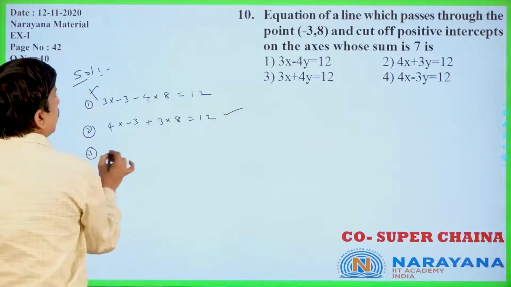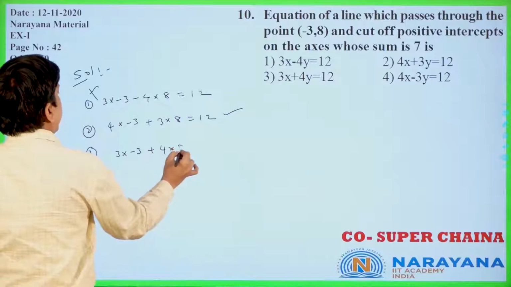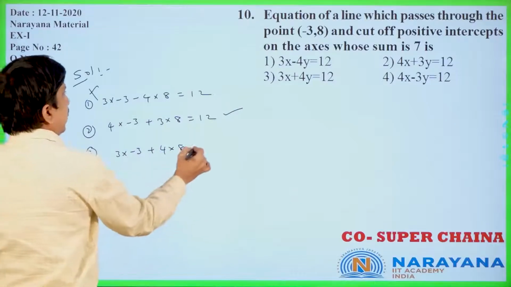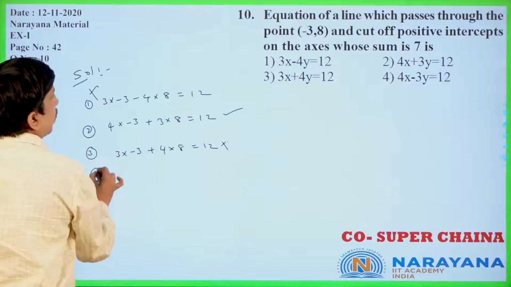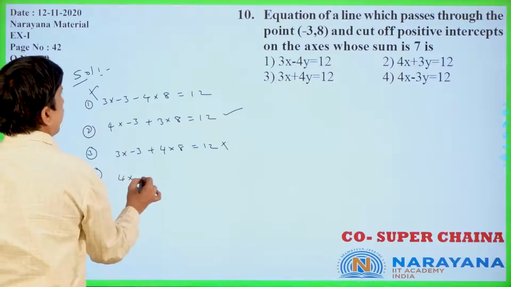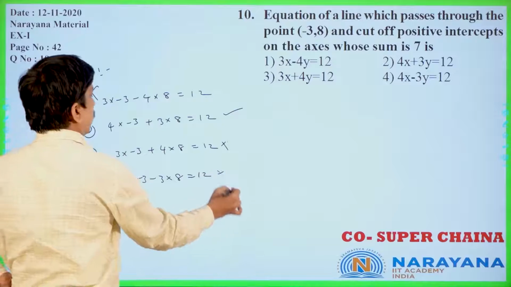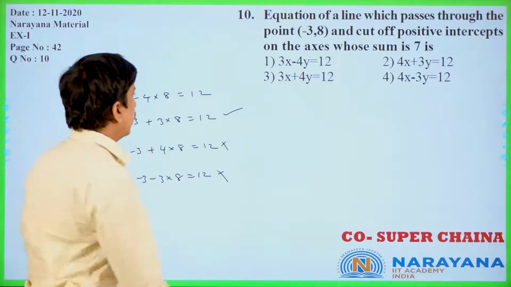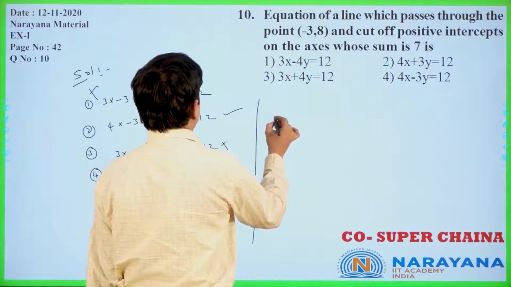Third option: 3 into minus 3, 4 into 8, 32 minus 9, is it 12? Wrong. Fourth option: 4 into minus 3 into 8, is it 12? No, wrong. Only 4x plus 3y equal to 12 is satisfied.